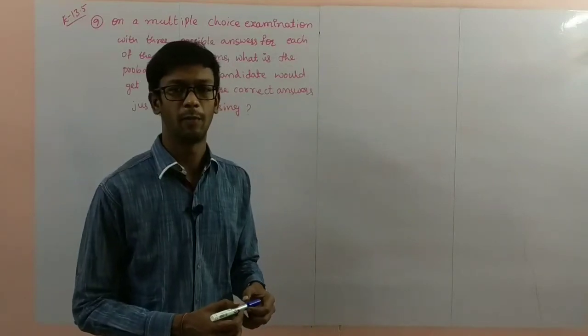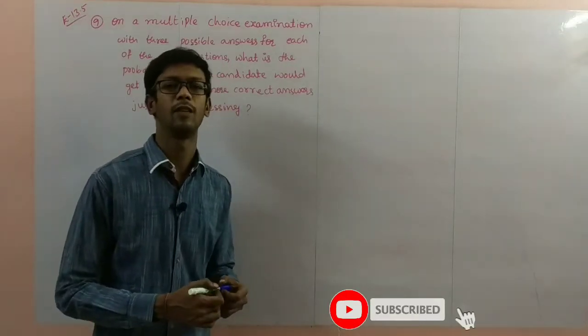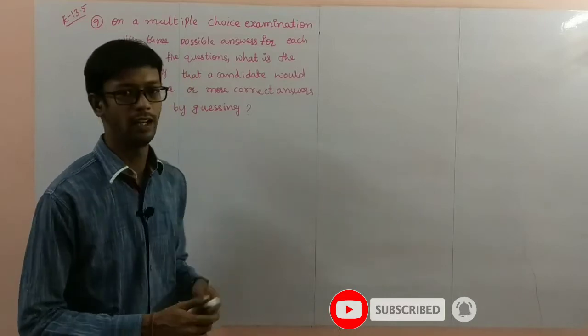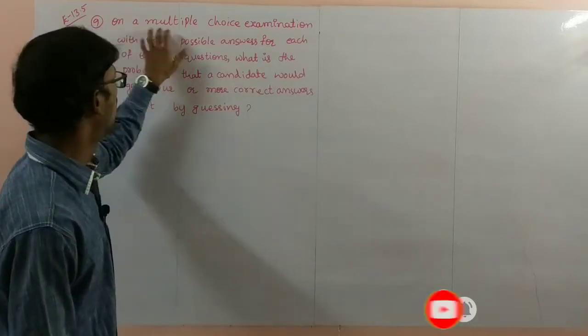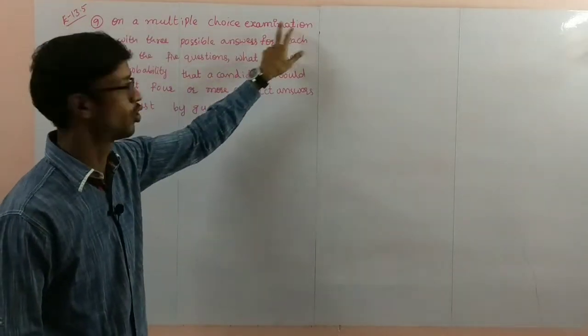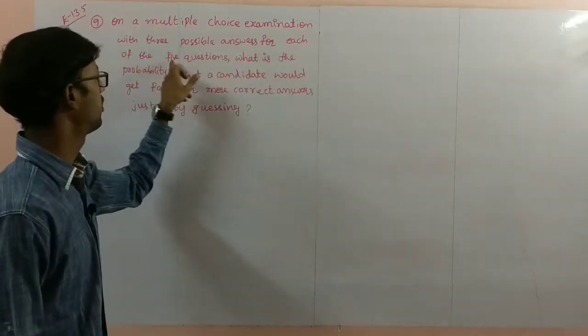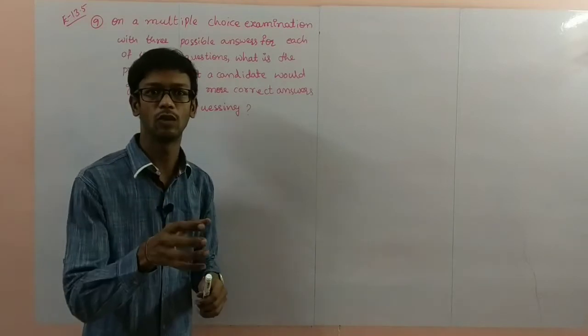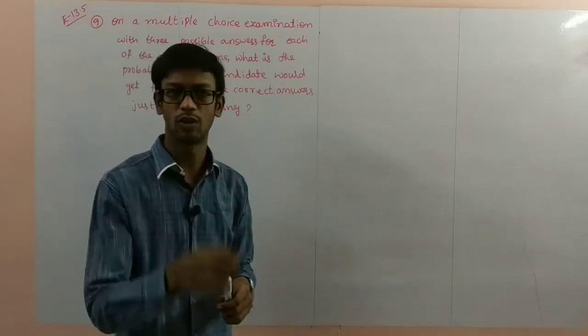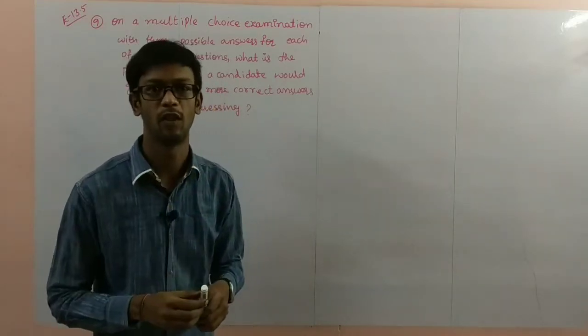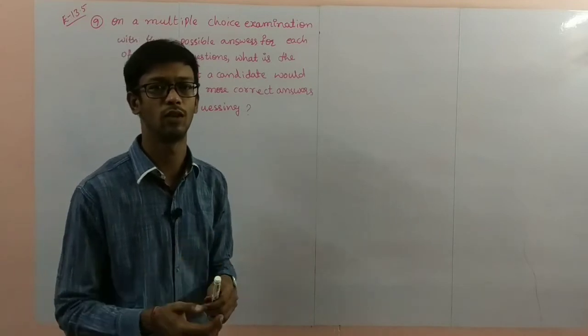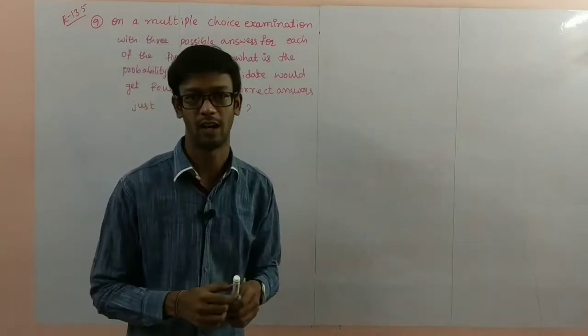Now we start the remaining problems in exercise 13.5, problem number 9. On a multiple choice examination with 3 possible answers for each of the 5 questions. Here there are 5 questions, and each question contains 3 options, multiple choice questions. In that, one will be correct.